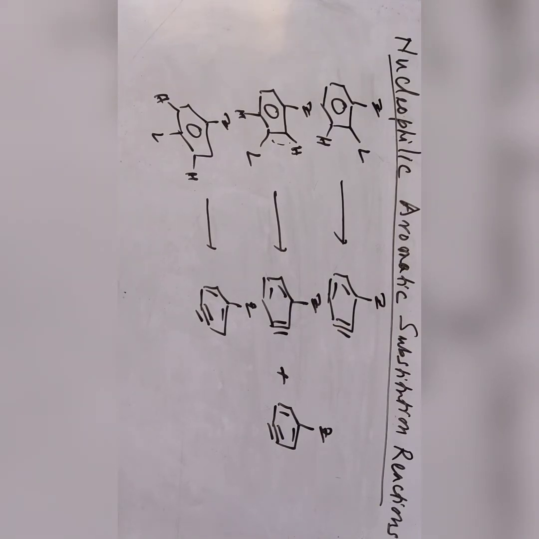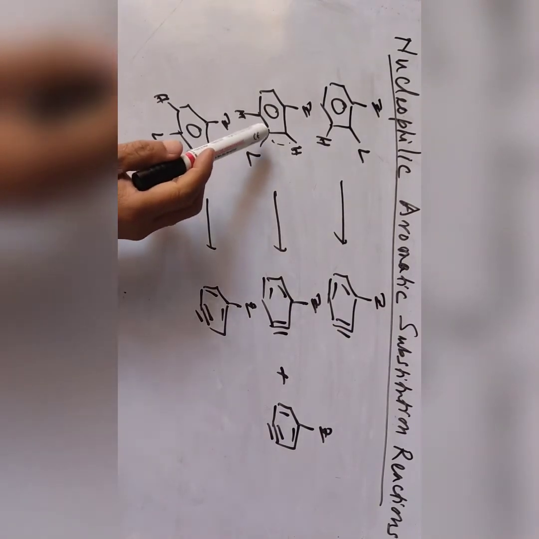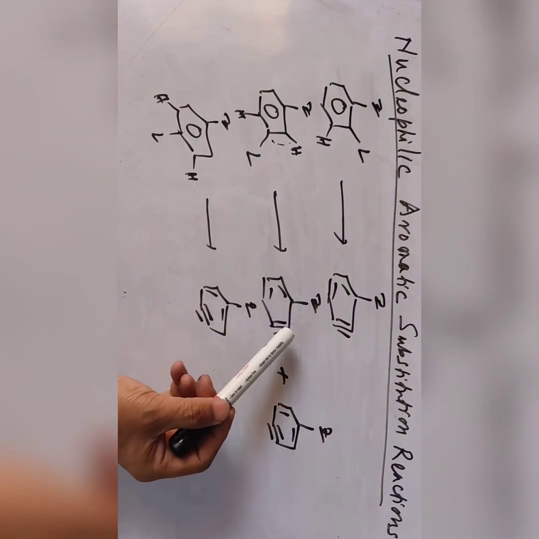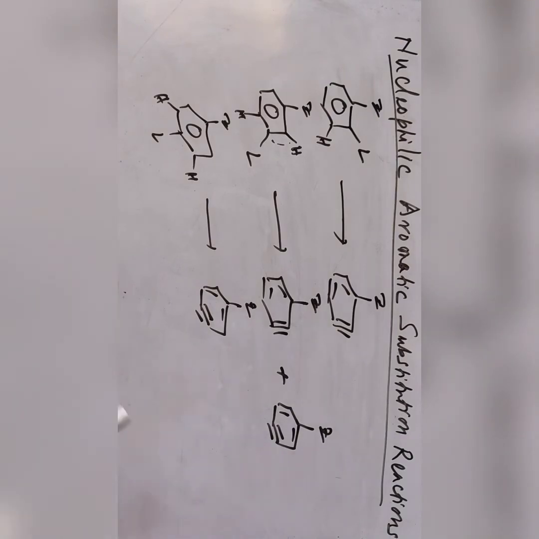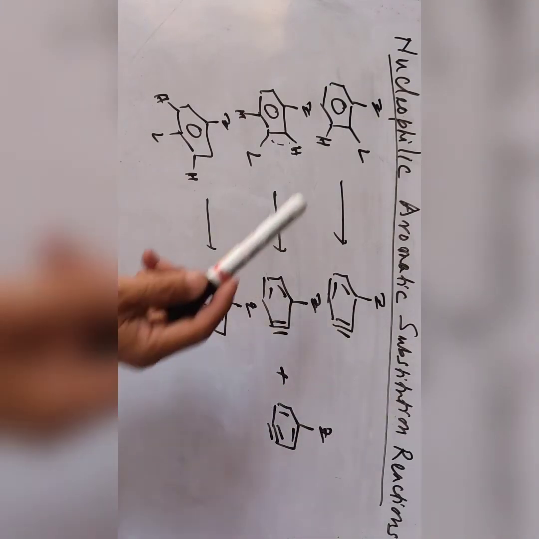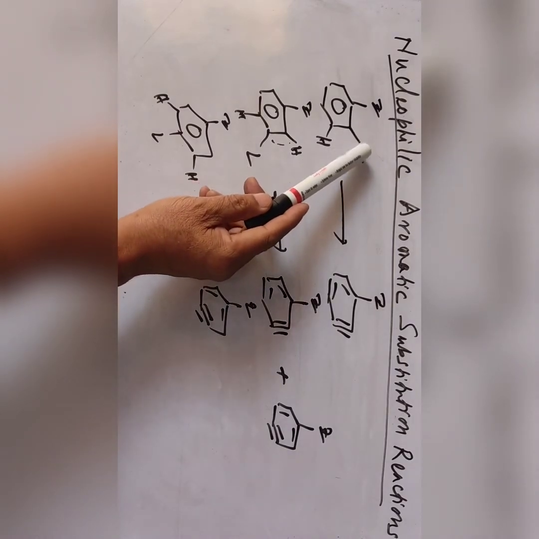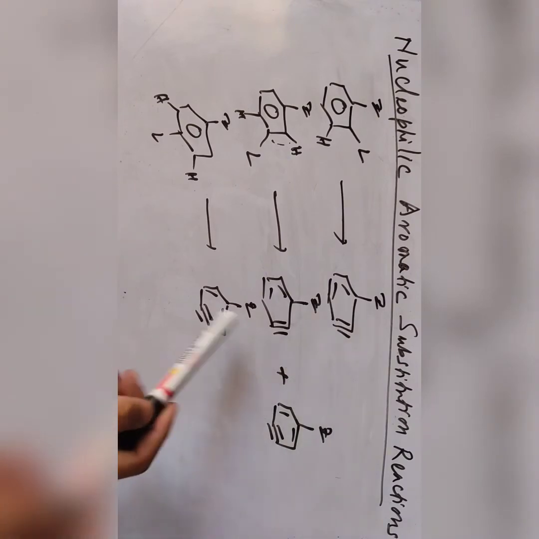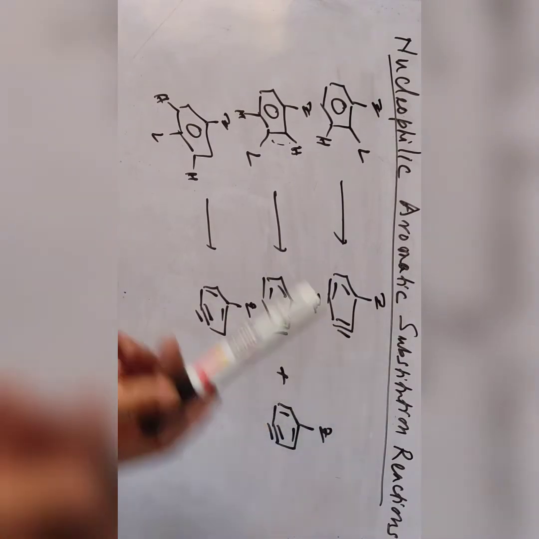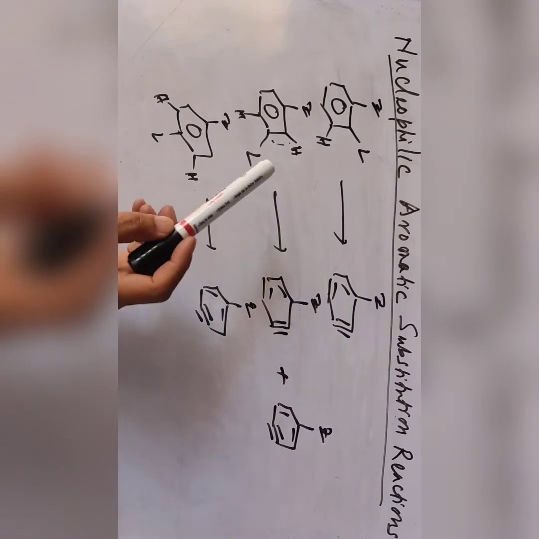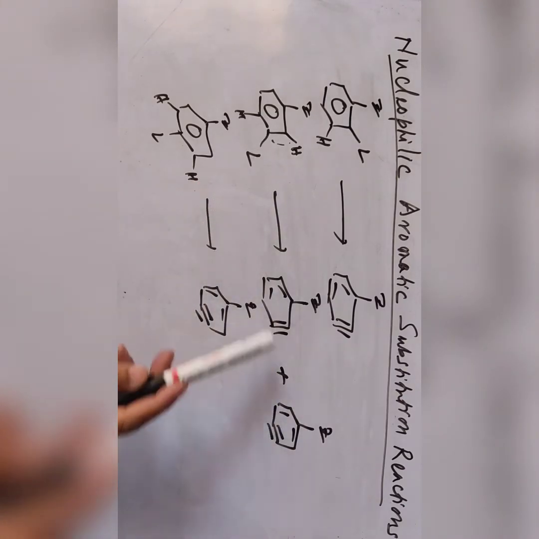Except for the meta position, where we have the benzyne either at 2 and 3 or 3 and 4. When the leaving group is in the ortho position or the para position, we have only one benzyne intermediate. In ortho only one, para also only one. But when the leaving group is in the meta position, then we have two benzyne intermediates.